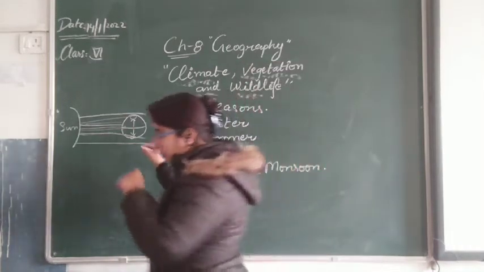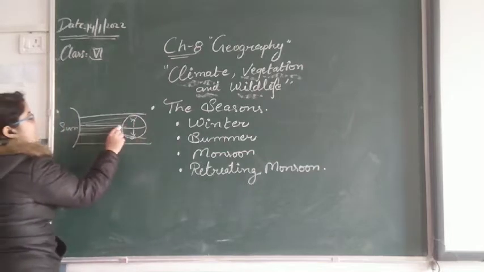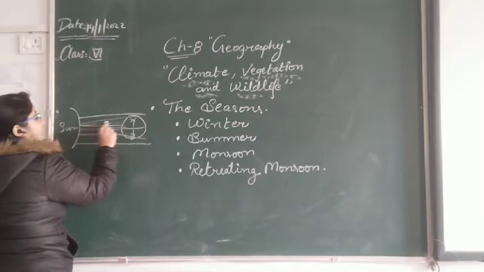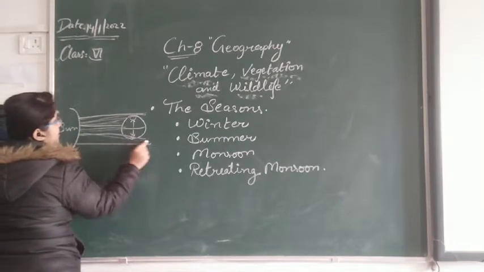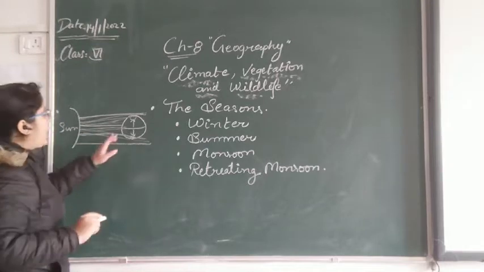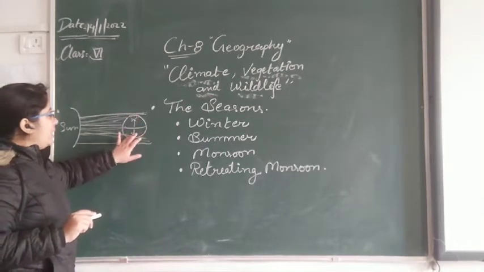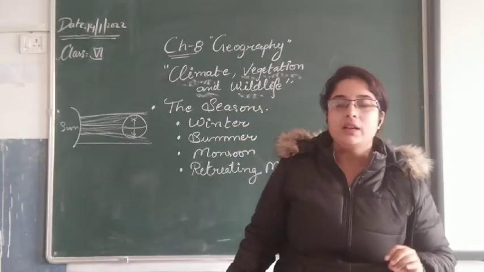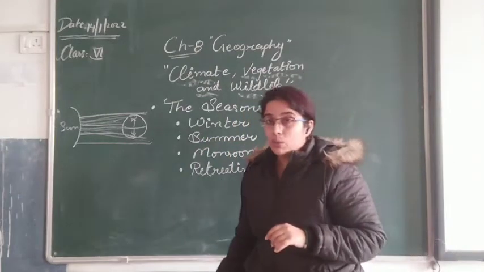Obviously, the equator receives the sunlight directly on the earth's surface, but the rays get slanted on the upper side. That's why the polar areas don't receive proper sunlight from the sun, and that's why they are colder in comparison to the equator.